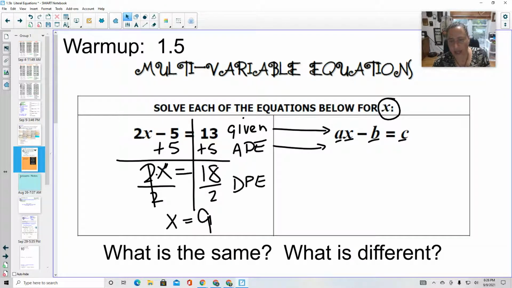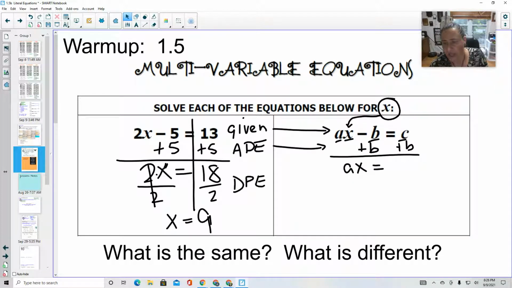So I want to solve for x. Decide on which variable you want to solve for to begin with, and then I need to add and subtract anything to move it away from there. So same thing as I did with the 5 over there, I'm going to add b. However, when I clean this up, I end up with ax equals, now c and b are not like terms.